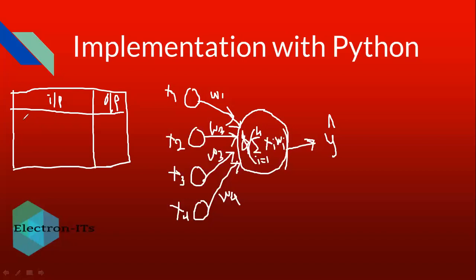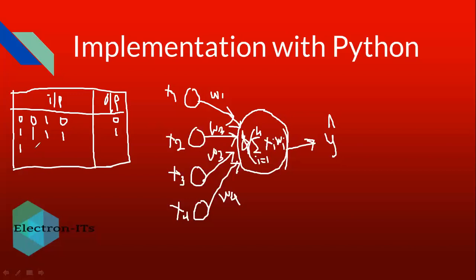Initially, suppose I apply 0 0 1 0, and in that case I am getting the output as 0. Similarly, the next example is 1 1 1 1, where all the inputs are 1, and in that case I am getting output as 1.